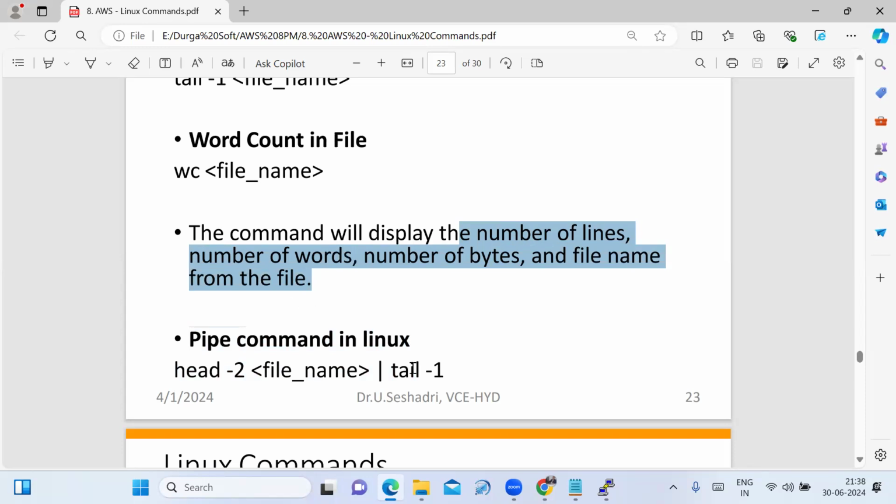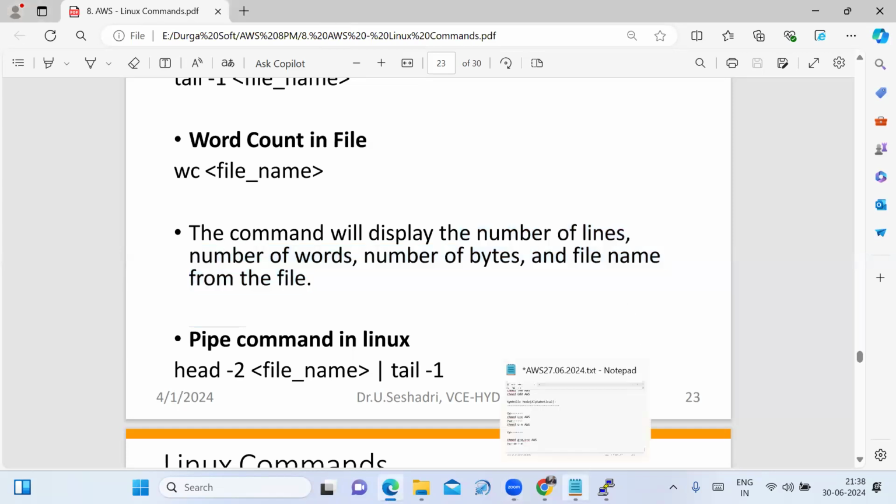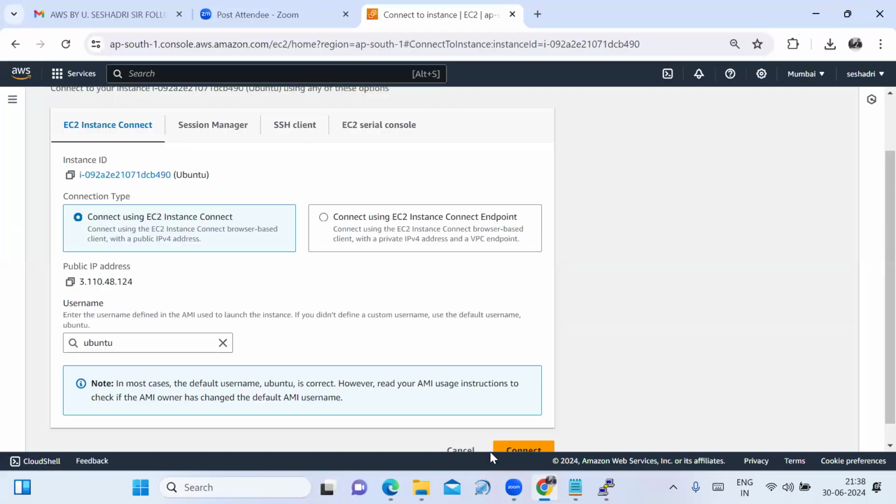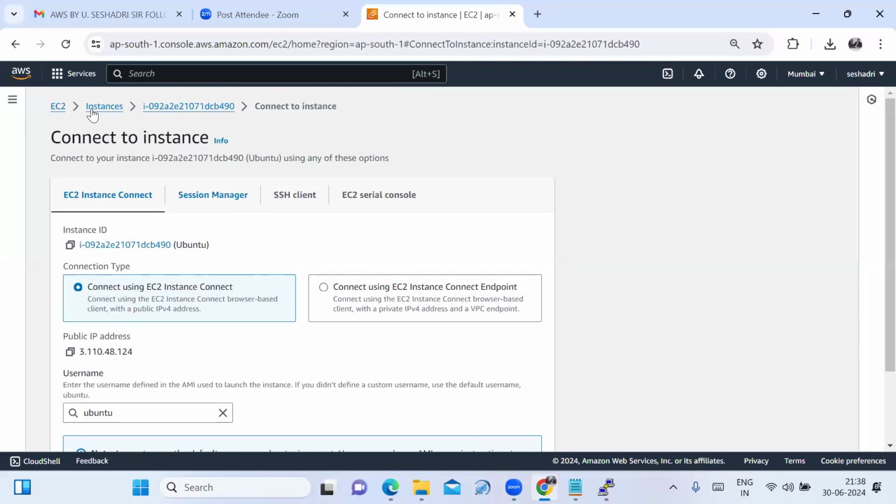I am explaining some Linux commands. In tomorrow's session, I have to explain some more Linux commands. This is the last demo session. Those who have registered for the course will get the new link from tomorrow onwards. Today I am explaining the basic file commands. After completion of your practice, we have to terminate it.